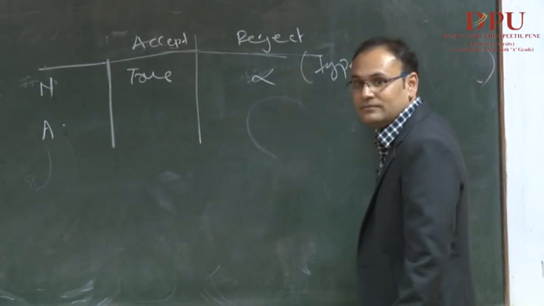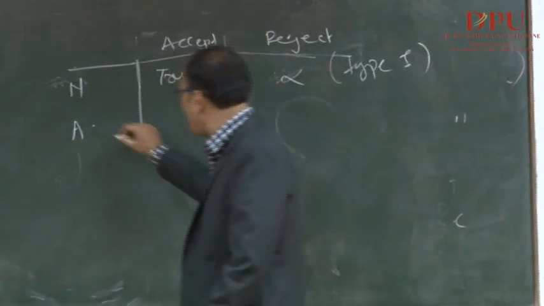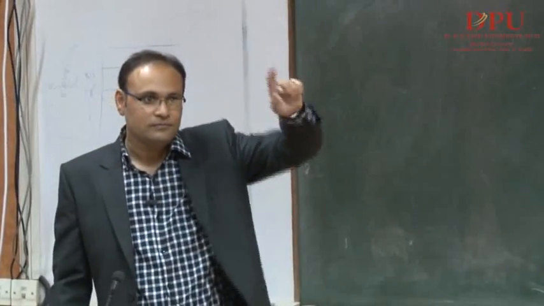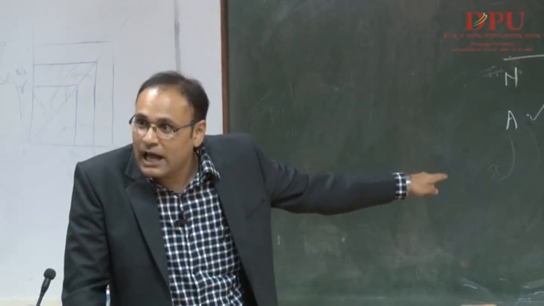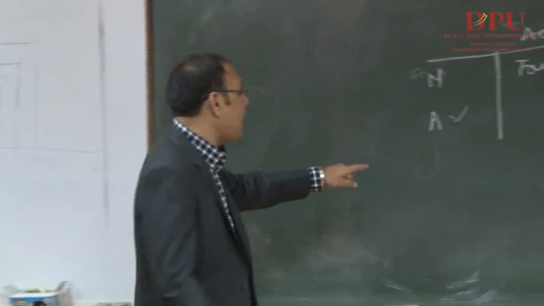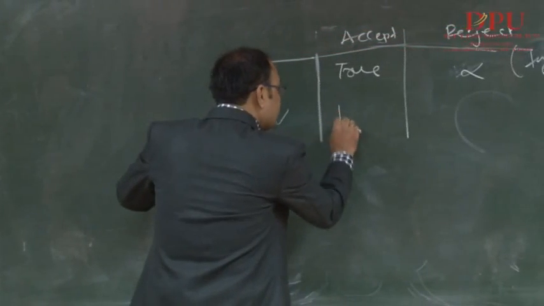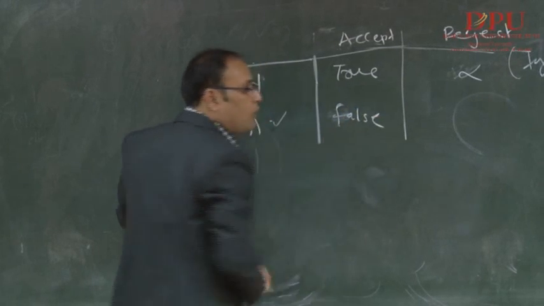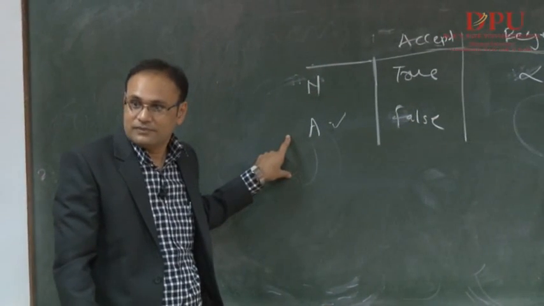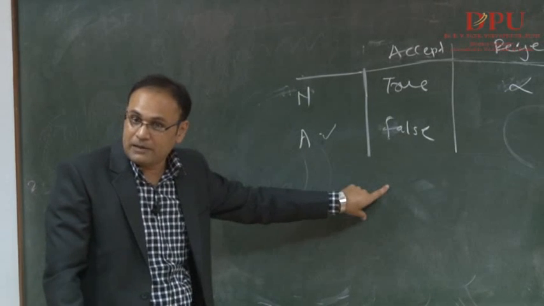Is it okay? In a similar way, the alternate hypothesis is there. The null hypothesis becomes rejected, false. The null hypothesis becomes false. That means what? We have an alternate hypothesis, and if the alternate hypothesis becomes false, it has become false.